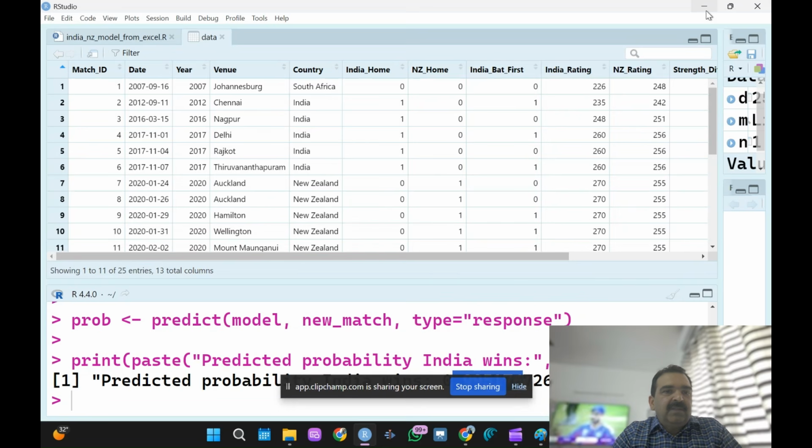So tomorrow I'm going to see the match at 7 p.m. It is going to be live, and in my society there is a big screen, and we are going to watch live with all the society members, and we are going to have a lot of fun. But at the back of my mind will be my model. Whether this model is going to predict correctly or not is also a good learning for me, and we can also learn from this model.